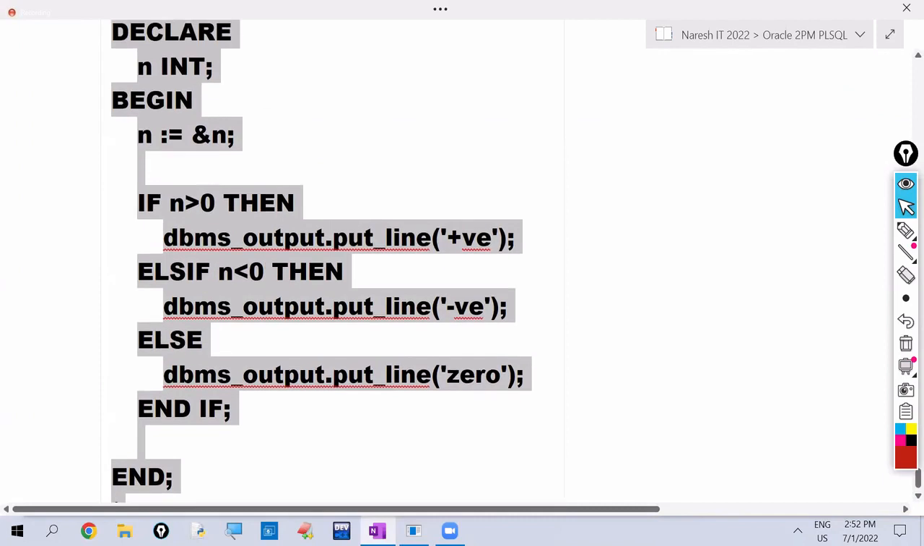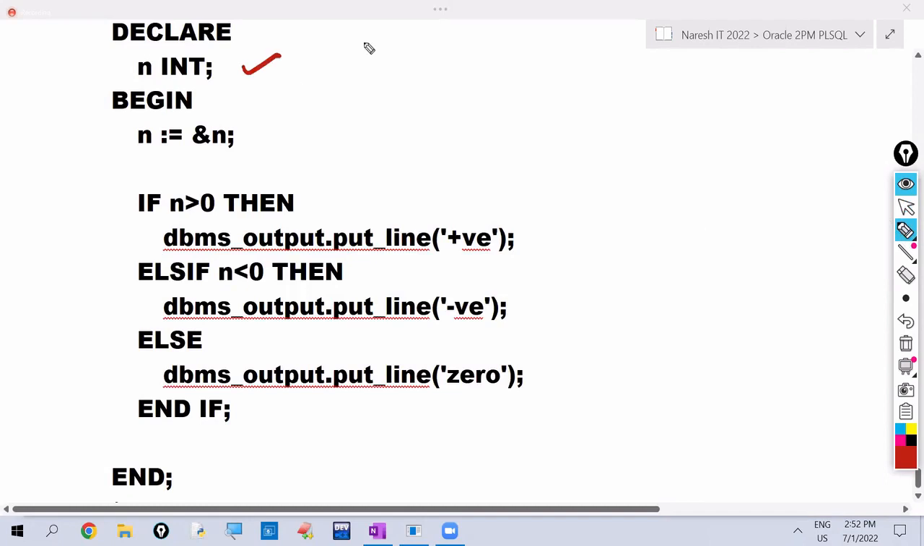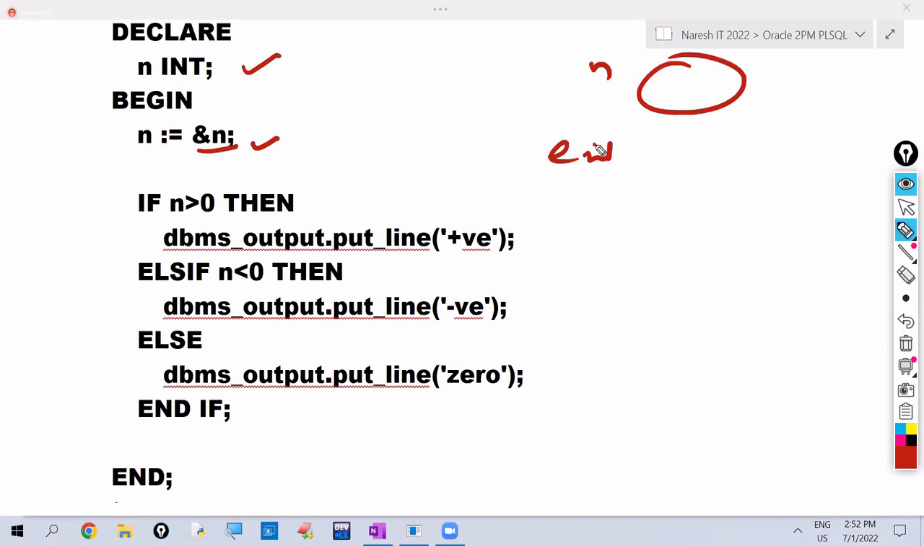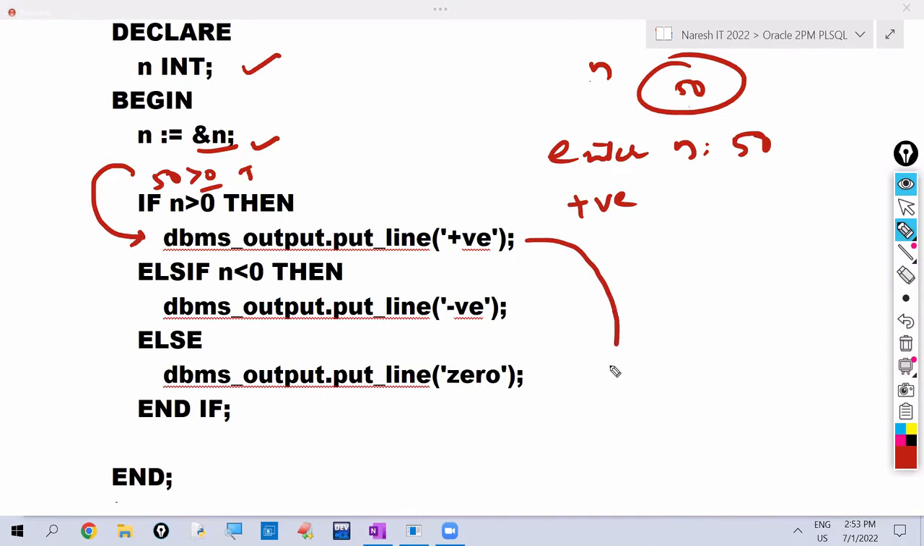So what is happening here? See, with this declaration, for n some memory allocated. Here because of parameter, it is asking parameter value. I am entering n value as 50. So now n value is 50 here. It checks the condition. Is 50 greater than 0? Yes. Condition true. So what it prints? Positive. After printing positive, what happens? It comes out of the if then else. First condition true. Does it check the second or remaining conditions? No.